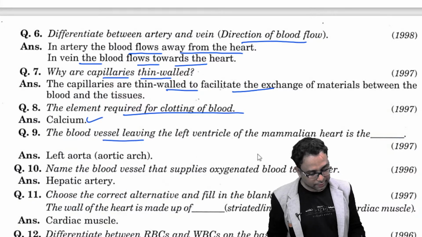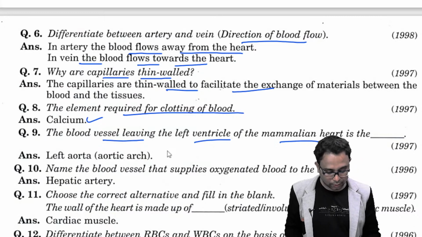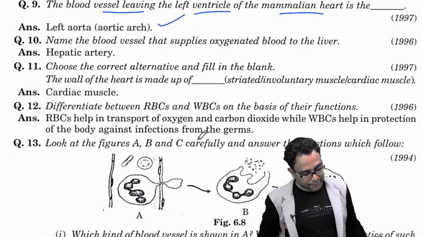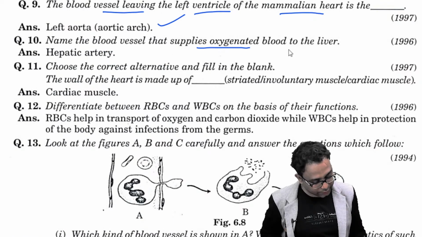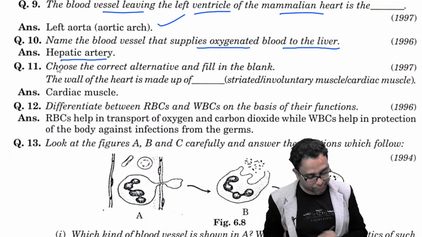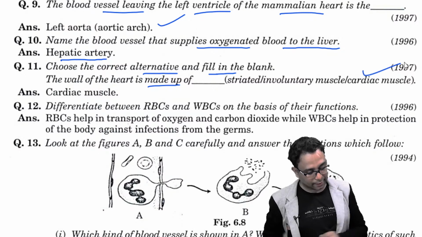The blood vessel leaving the left ventricle of the mammalian heart is called the left aorta or the aortic arch. Name the blood vessel which supplies the oxygenated blood to the liver. This is the hepatic artery. Choose the correct alternative to fill in the blanks. The wall of the heart is made up of which type of muscle? This is made up of cardiac muscle.